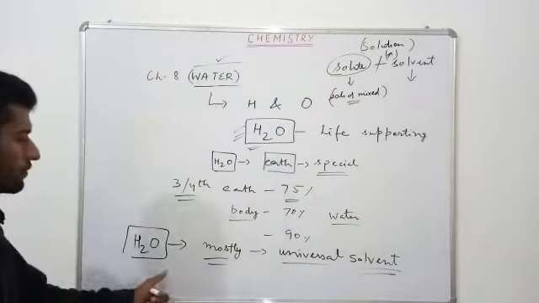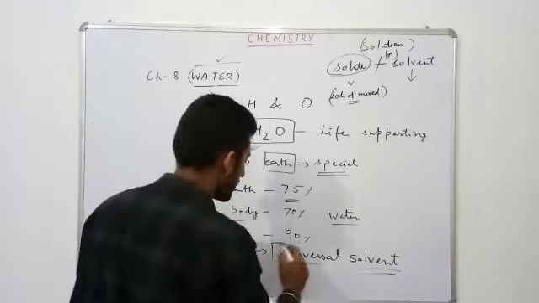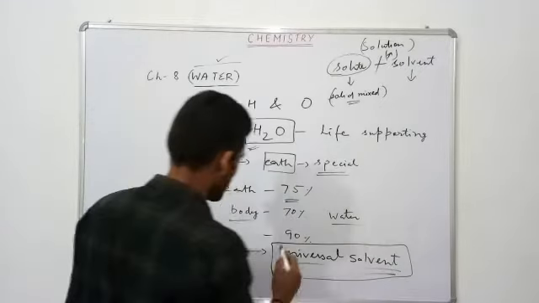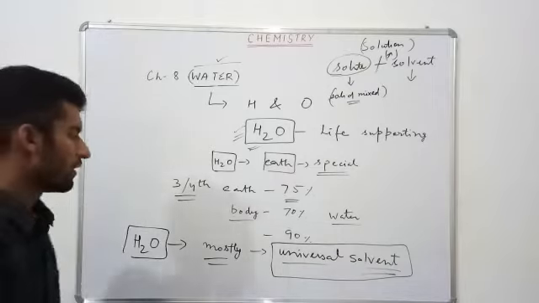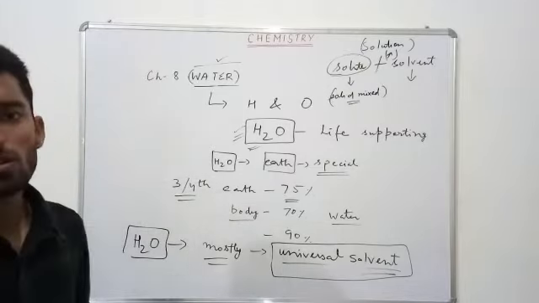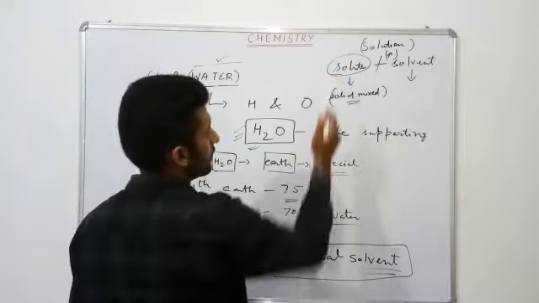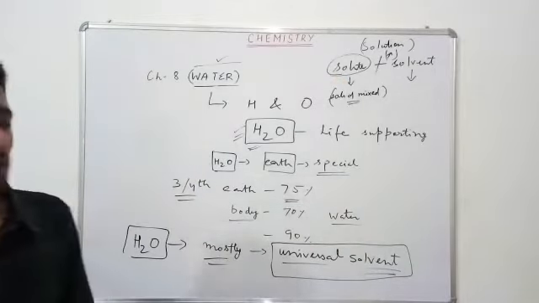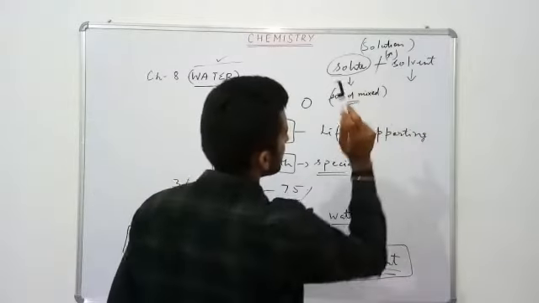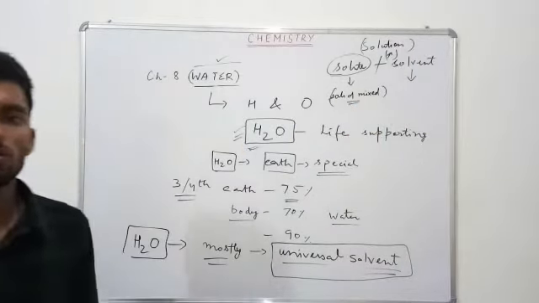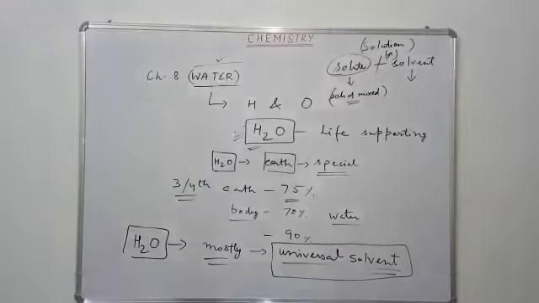So due to this reason, water is called the universal solvent as it dissolves a large number of substances in it. Clear to all? Okay, why is it called universal solvent? Because almost all solutes get dissolved in water, and water is a liquid. Liquid means it acts as solvent when any substance mixes in it. Okay.